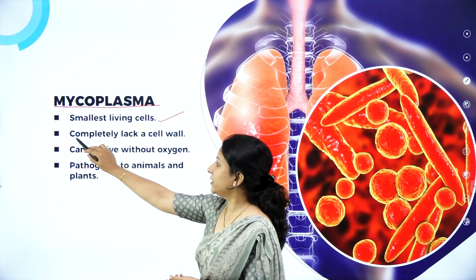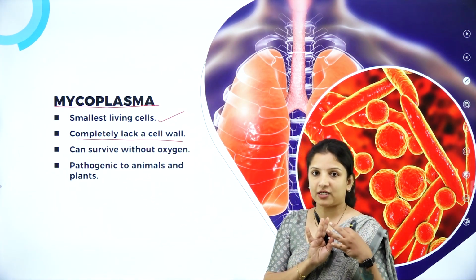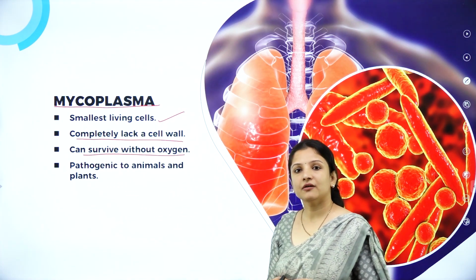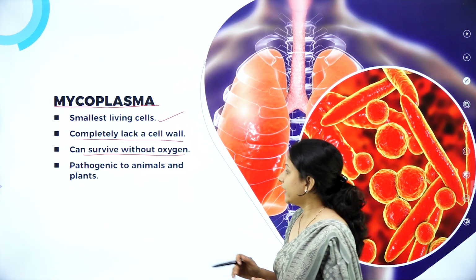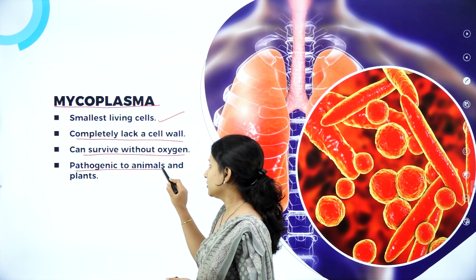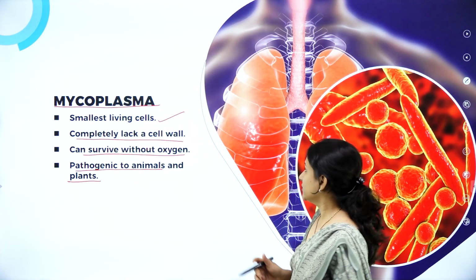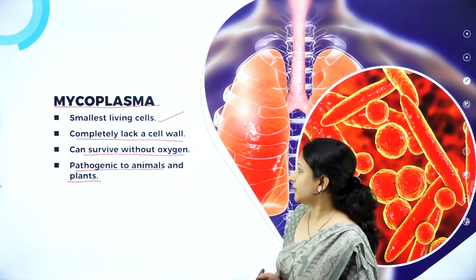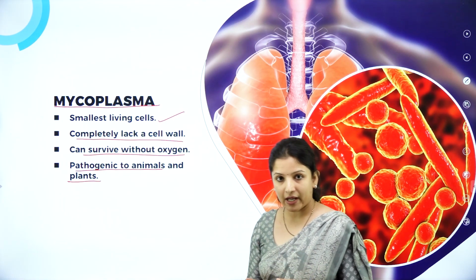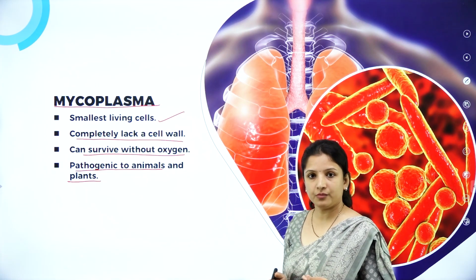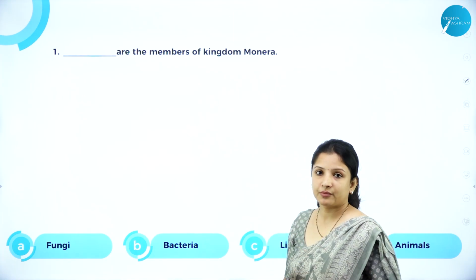That is why they have been placed separately as mycoplasma. They are anaerobic, that is, they can survive without oxygen, and they are pathogenic, or disease causing. They can cause diseases in plants and animals. So this is mycoplasma, which is also a bacteria, but it has been placed separately and it is called mycoplasma. So this was about the topic.